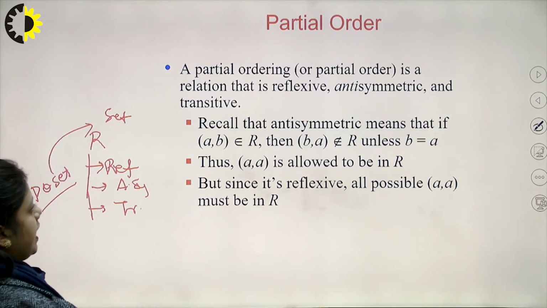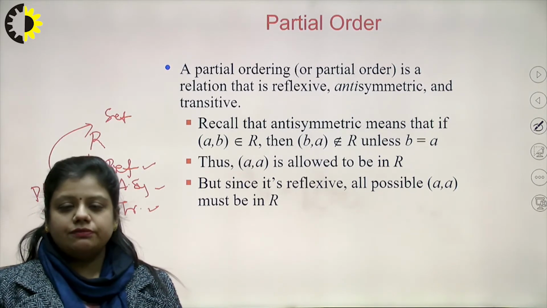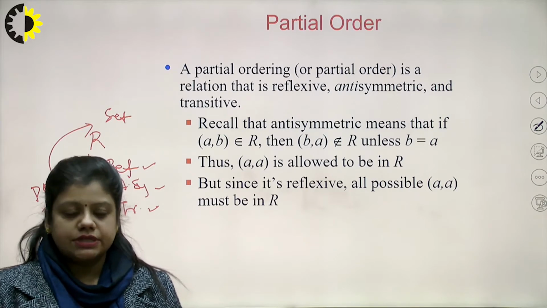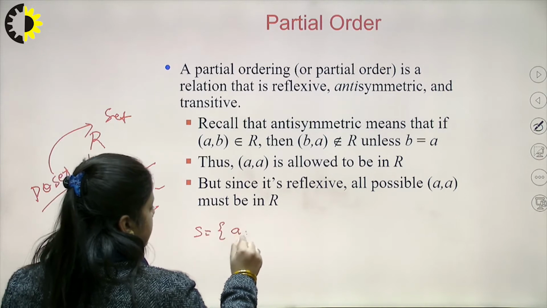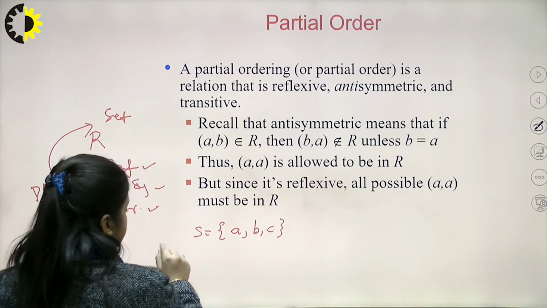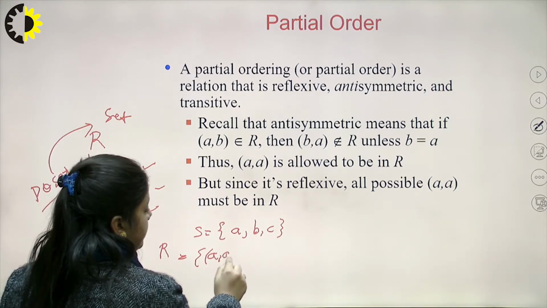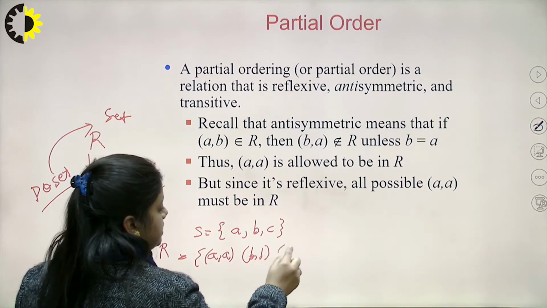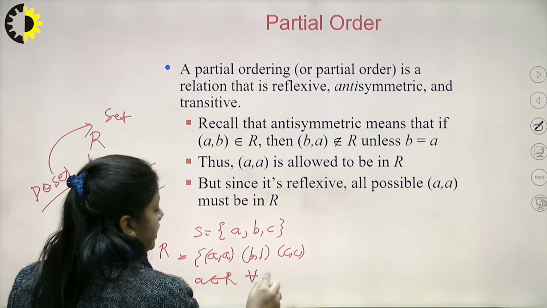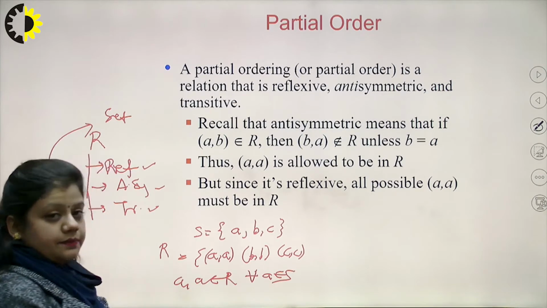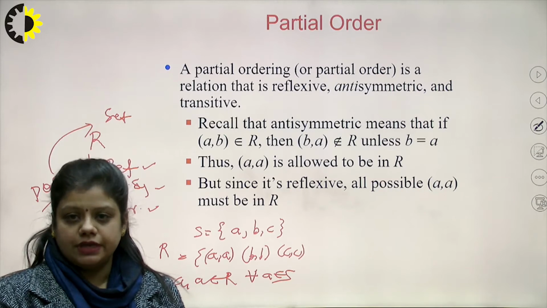Now let us have a quick look at what I mean by reflexivity, antisymmetry and transitivity. Reflexivity: if I have a set S with the elements A, B and C and the relation is defined R, then that relation should have (A, A), (B, B) and (C, C) present. That is, (A, A) should belong to R for all A that belongs to the set S. This property is called the reflexivity or reflexive nature of a relation.